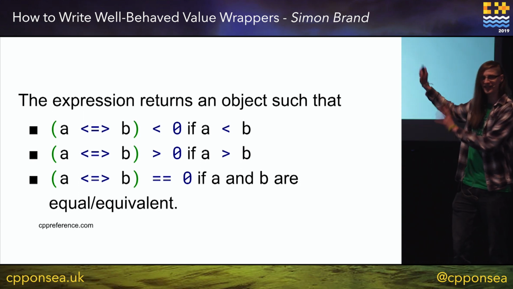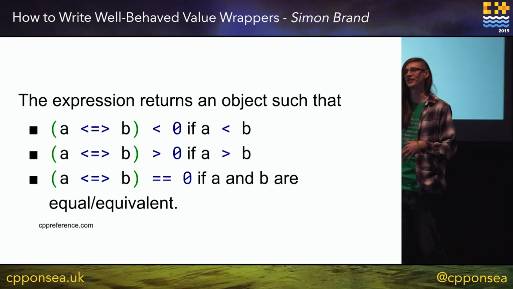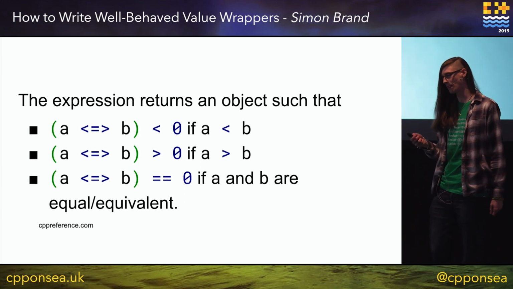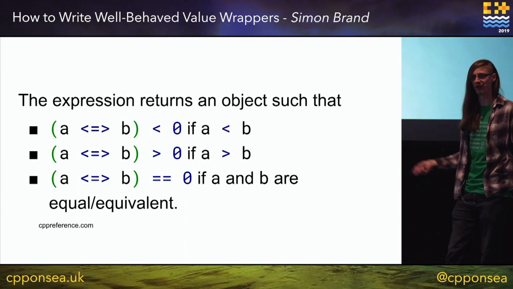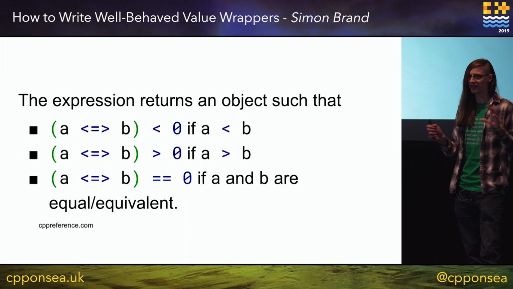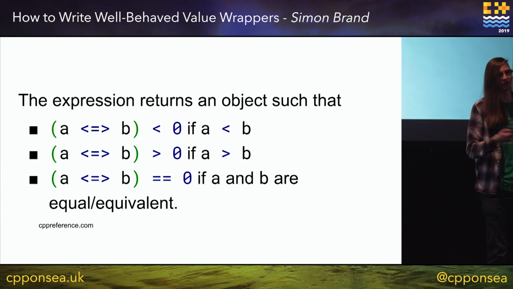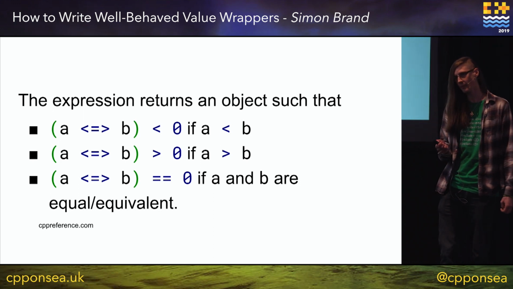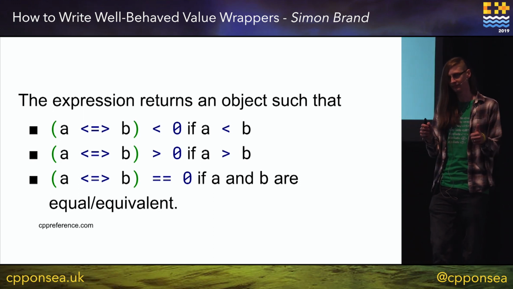This equal-equivalent thing is like an entire talk on its own, so I don't want to get into that, but just note there's some nuance here. This is the basic idea of the spaceship operator. You don't generally write it yourself, but this is how it's specified, and you'll see how it becomes useful. Does this all make sense to everyone? Cool.